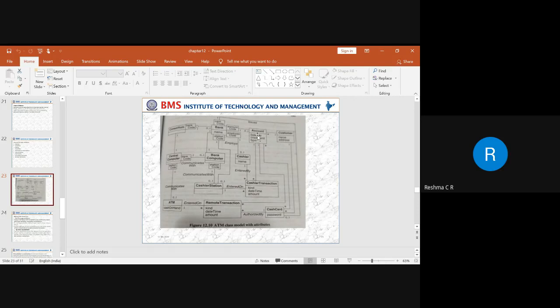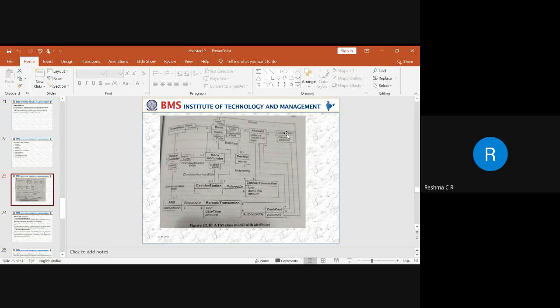From the account class, one customer can have n number of accounts. That means the same customer can have a single account, a joint account, an FD account, an RD account, right? There can be different accounts opened by a particular customer in the same branch. That's the reason we have n number of accounts available with respect to that particular customer. When it comes to the customer class, again we need to add some attributes. The main things a bank wants to identify the customer by are the name of the customer and the address of the customer.